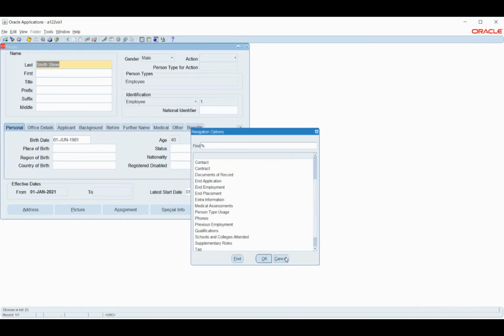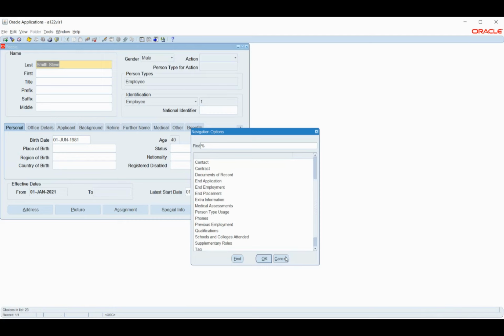Because there are multiple places where we can see the statement of earnings. So one is that I can log in as a user. In this case, if you see here, Bosch buyer is the user. If I want to see the payroll, I'll log in to self-service, and from there I'll view my payslip.